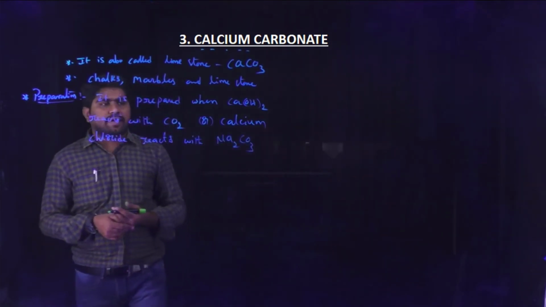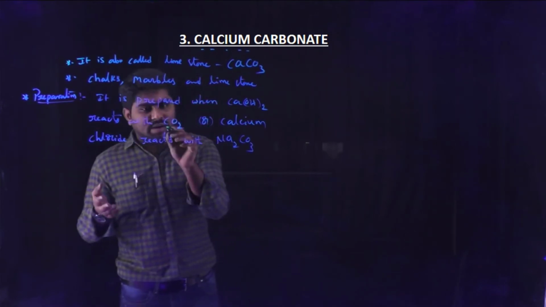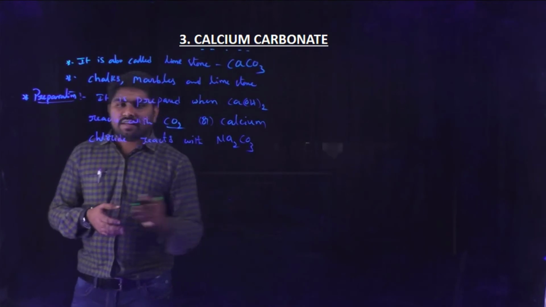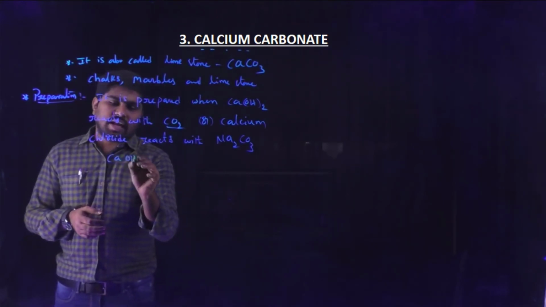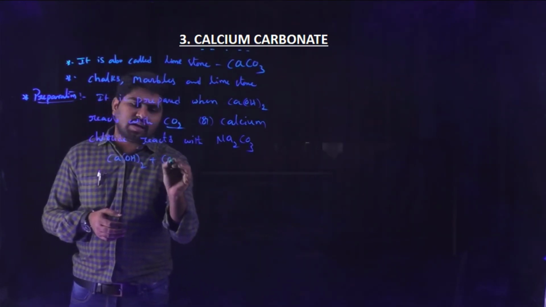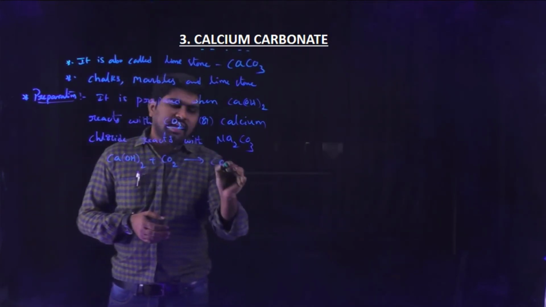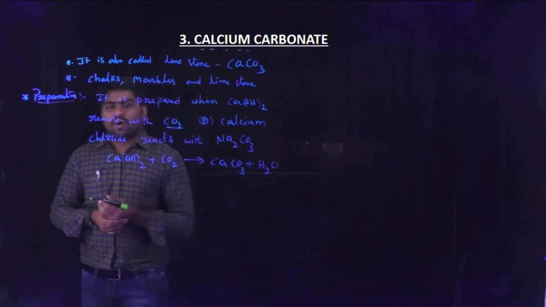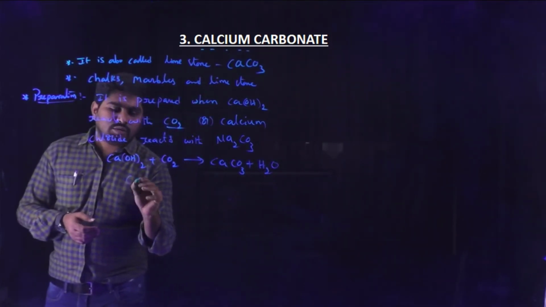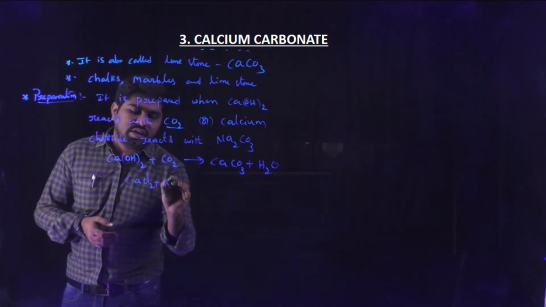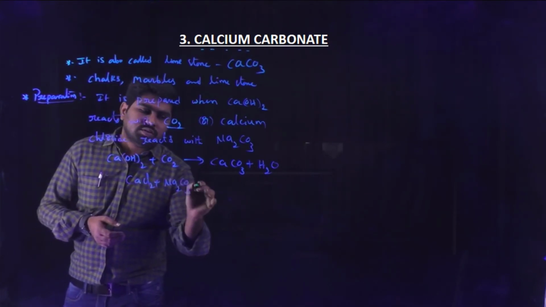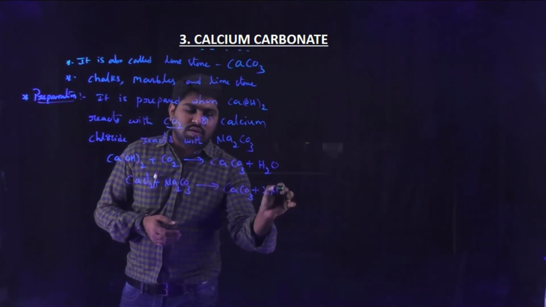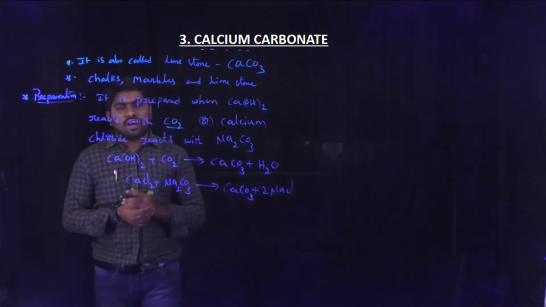I am writing the reactions. Calcium hydroxide reacts with carbon dioxide and produces calcium carbonate plus water. Similarly, calcium chloride, CaCl2, plus Na2CO3 produces calcium carbonate plus 2 molecules of NaCl. This is the preparation of calcium carbonate.